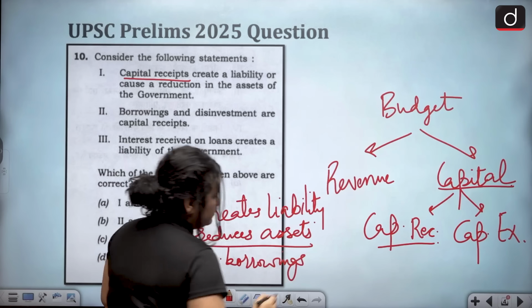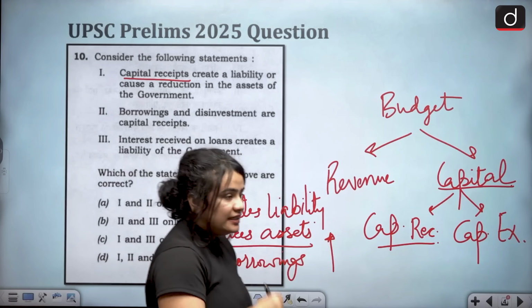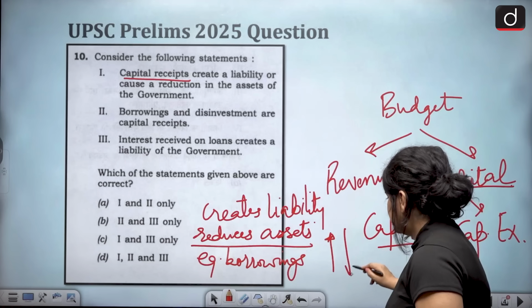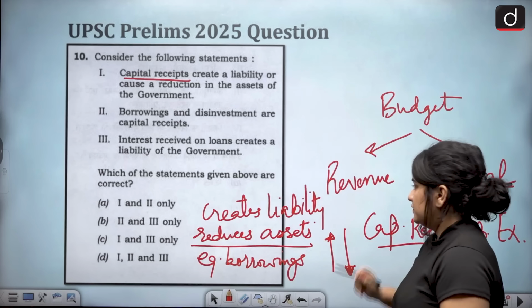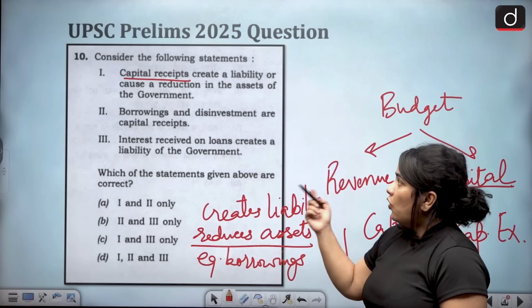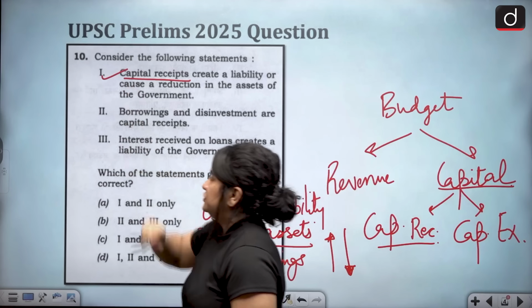Every time the government borrows, it creates liability or the legal obligation to pay back, and it of course reduces assets, right? So when the statement says capital receipts create a liability or cause a reduction in the assets of the government, the statement is accurate.